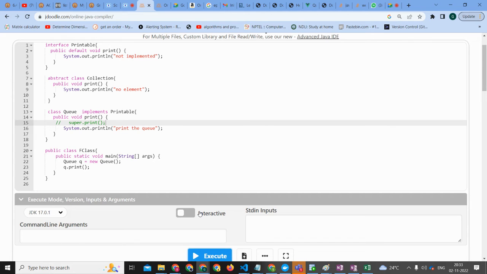No, that's not the case; for default it is not necessary. See, the default method will print only if you don't have this print method here. Since we already have this print method, the default is not getting printed. That is the purpose of default, right? Okay, correct.